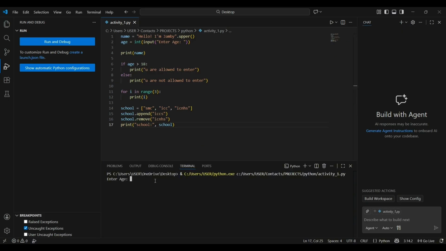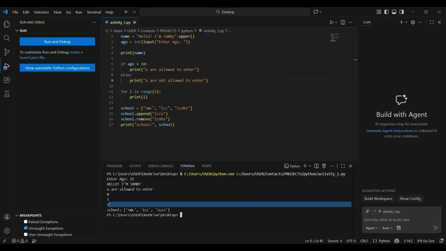enter age, 21. Hello, I'm Jambi. All the letters are uppercase because of this string manipulation. Then you are allowed to enter because I input 21, then 0 1 2. Because of this for loop, it will start 0, then 1, 2. It runs 3 times. So yeah.